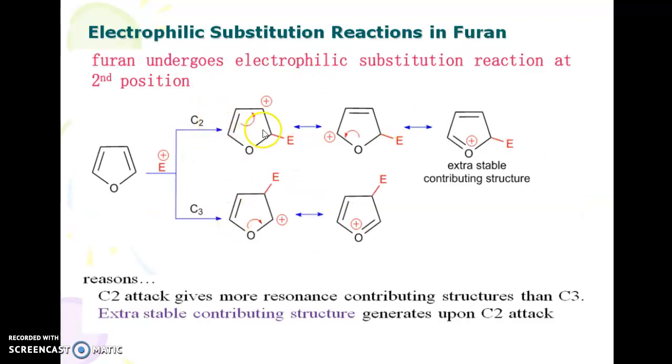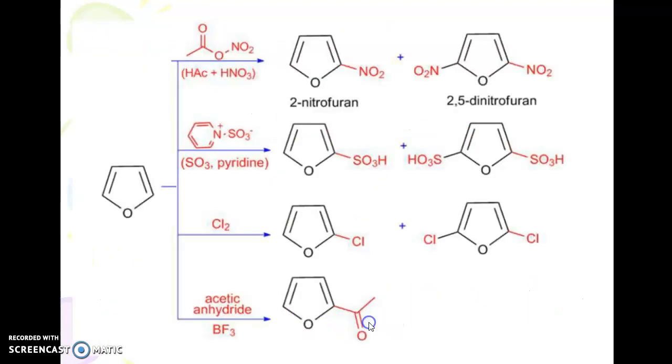Similarly, you can discuss the electrophilic substitution reactions in furan. It also gives substitution at the second position, which is formed by second position attack through the formation of resonance hybrids 1, 2 and 3, and this is C3 attack. C2 is favored because it has more stable contributing structures than C3. These are some of the electrophilic substitution reactions of furan.